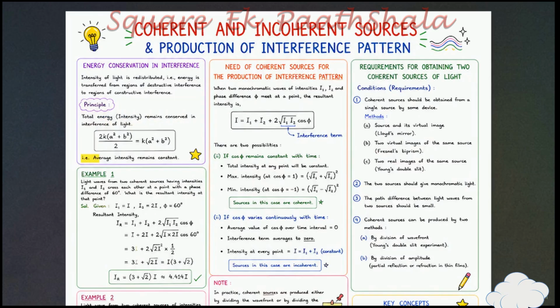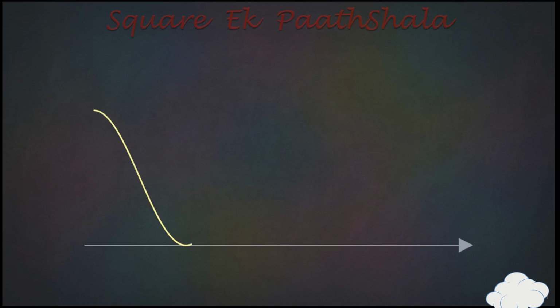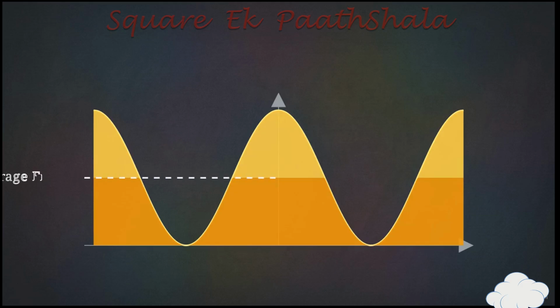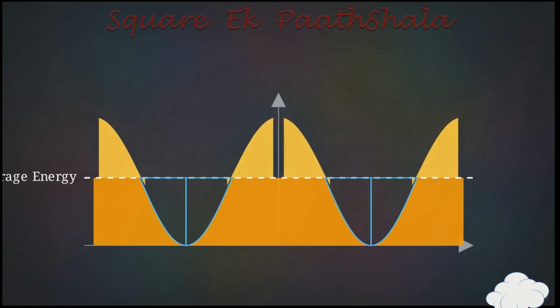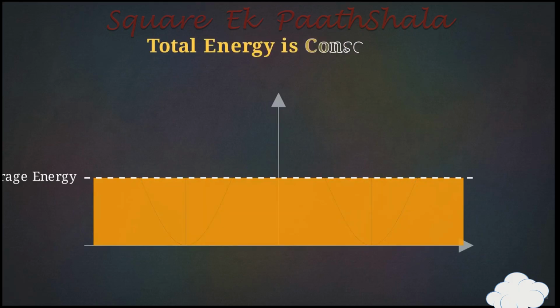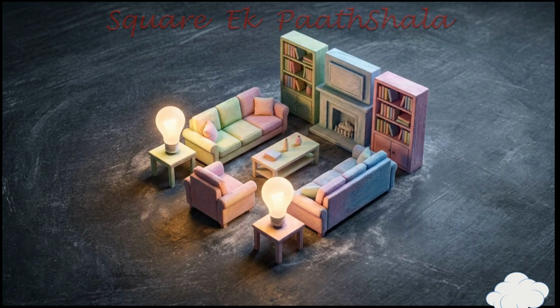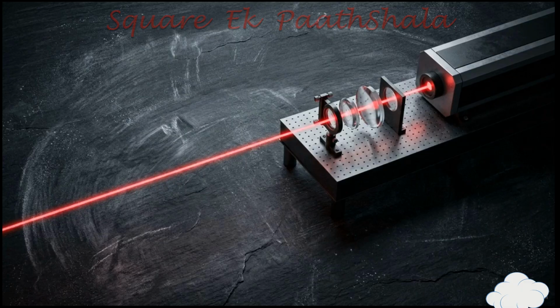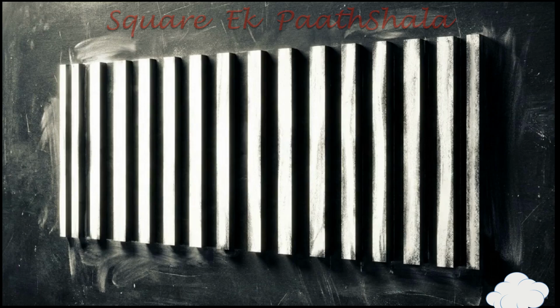If you measure the average intensity across the entire striped pattern, the total amount of light is the same as before. The light missing from those pitch black bands hasn't vanished. It was mathematically pushed into the neighboring bright bands, making them twice as intensely bright as they would be through simple addition. The 2 bulbs in your living room blur this reality into a flat average brightness. But when light is brought into coherence, we see that the law of energy conservation is never broken. It simply organizes into a pattern,